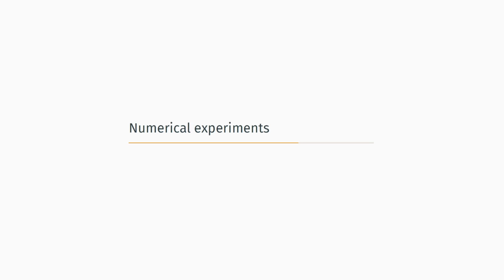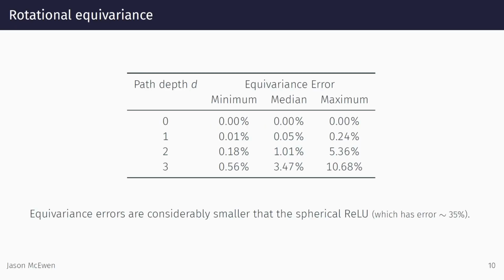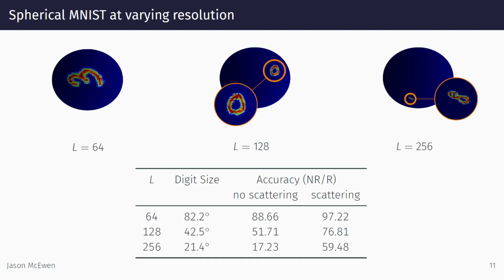We perform numerical experiments to validate the properties of our approach and apply it to illustrative problems. Using random test signals, we compute equivariance errors for scattering networks and demonstrate that errors are indeed small as expected. We apply the architecture shown above to the canonical problem of classifying MNIST digits on the sphere, where we also increase the resolution of images and decrease digit size in order to make the problem increasingly difficult. In all cases, including a scattering network improves classification accuracy significantly.